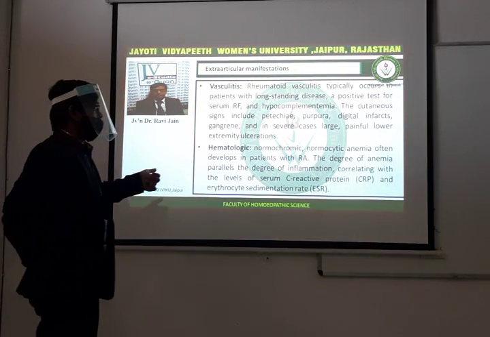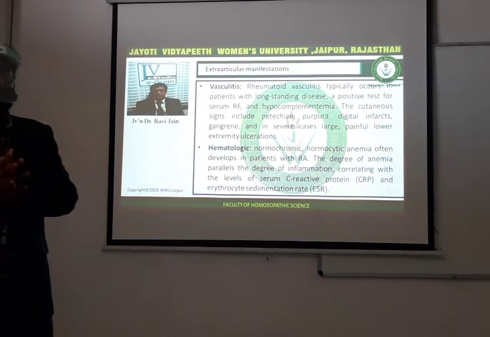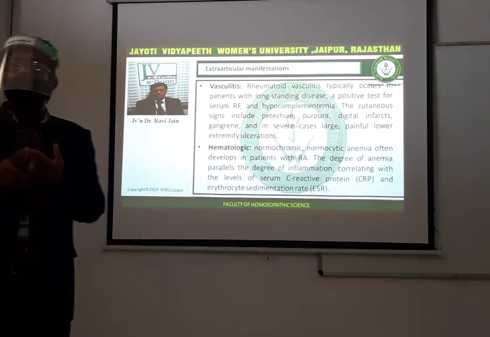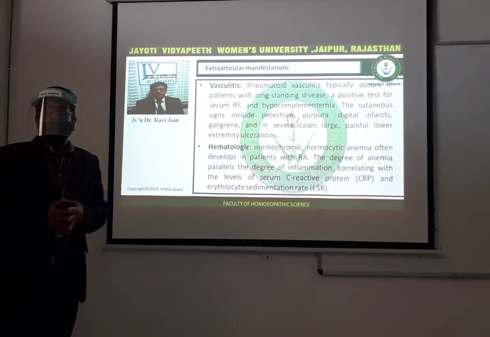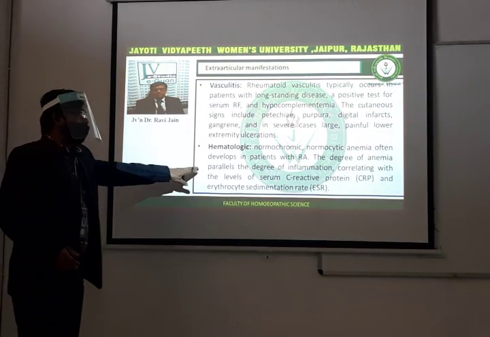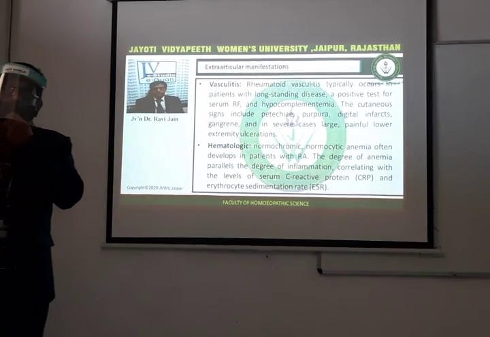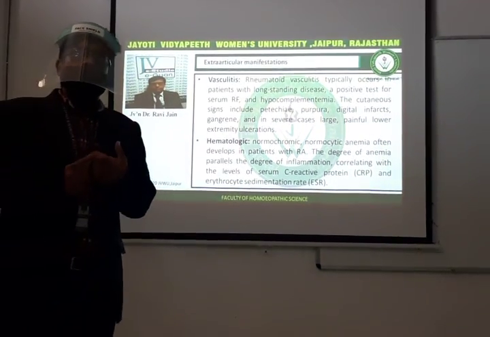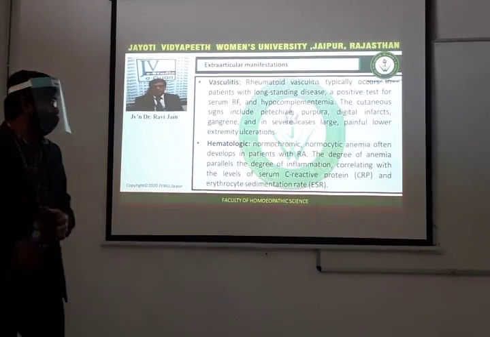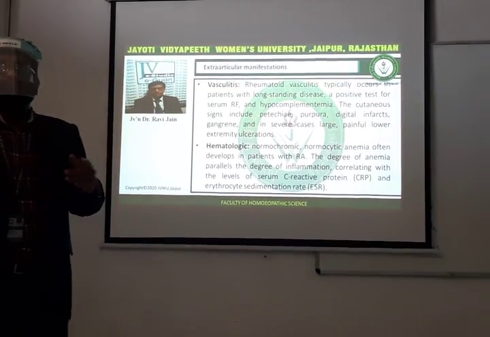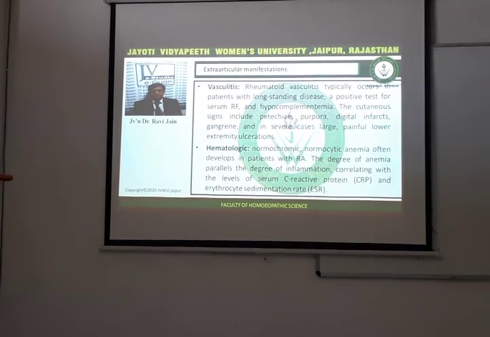There are also hematological factors like normocytic normochromic anemia. In the extra-articular manifestations of rheumatoid arthritis, we get anemia, characterized as normocytic normochromic anemia, which often develops in patients with rheumatoid arthritis. The degree of anemia correlates with the degree of inflammation. The more the inflammation, the greater the degree of anemia. As treatment begins and inflammation reduces, the degree of anemia also reduces. The level of inflammation can be checked by C-reactive protein and also ESR, which represent the degree of inflammation in the body.